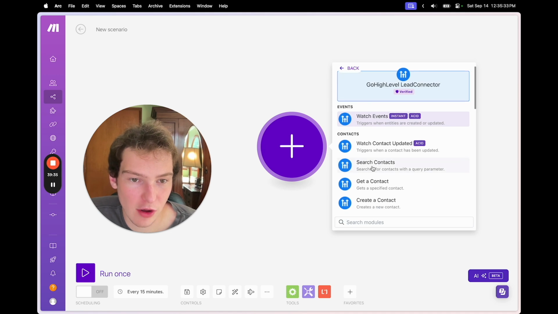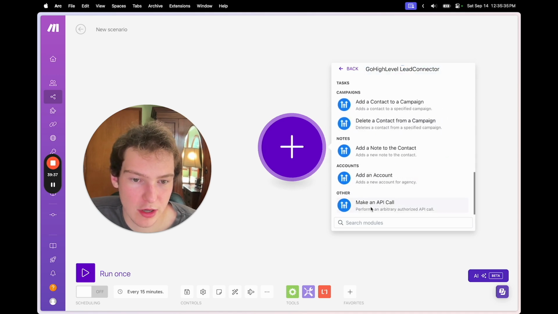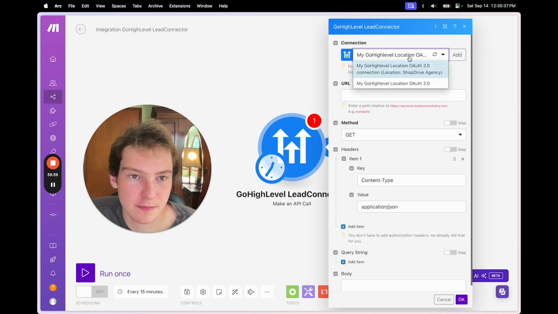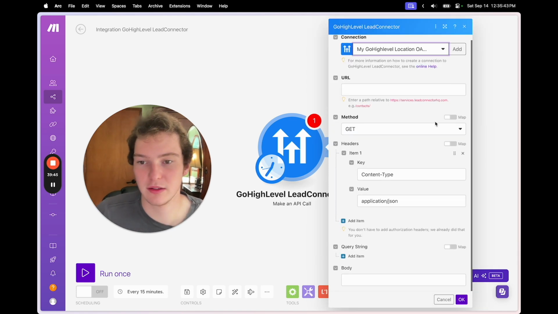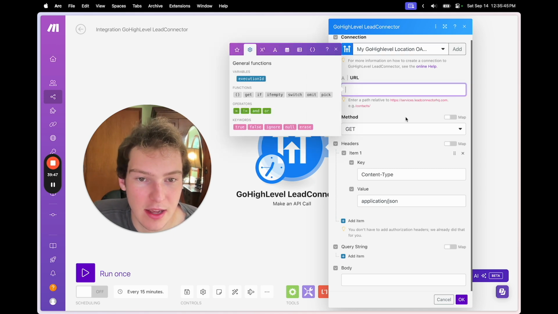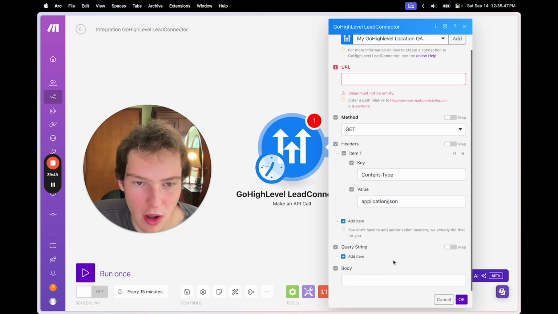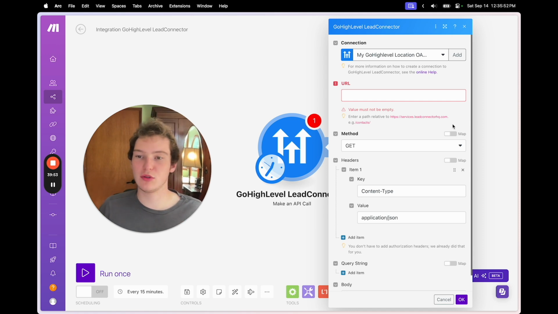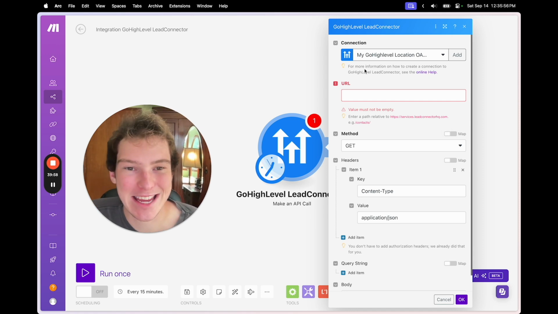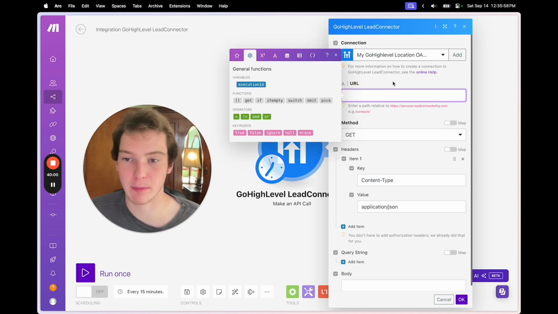And I've already created my own integration, but we can do make an API call, and then we can choose. I've created an integration. You just click add, and then it takes you to HighLevel to sign in. And then you can use whatever URL you want and create a custom API call. So if all you want to do is automate something for your own account, Make might be the easier and potentially the better way to do it.